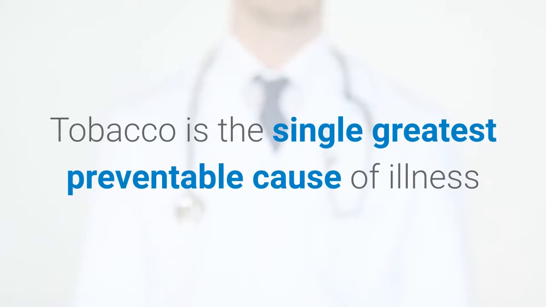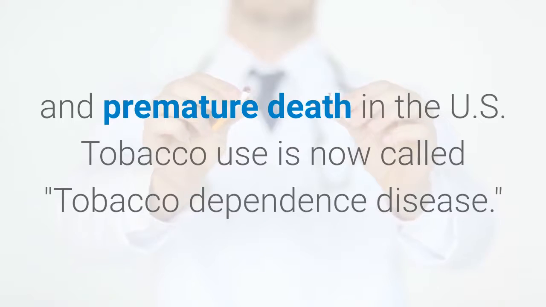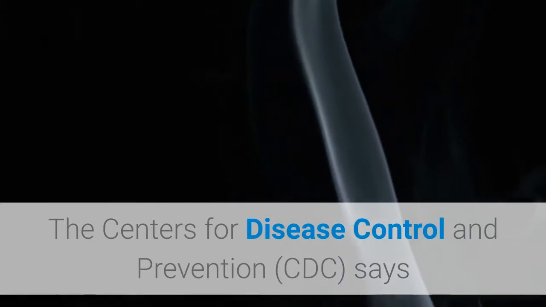3. Tobacco. Tobacco is the single greatest preventable cause of illness and premature death in the U.S. Tobacco use is now called tobacco dependence disease. The Centers for Disease Control and Prevention (CDC) says that smokers who try to quit are more successful when they have the support of their physician.